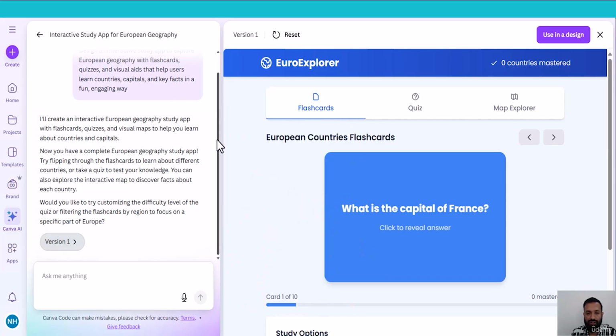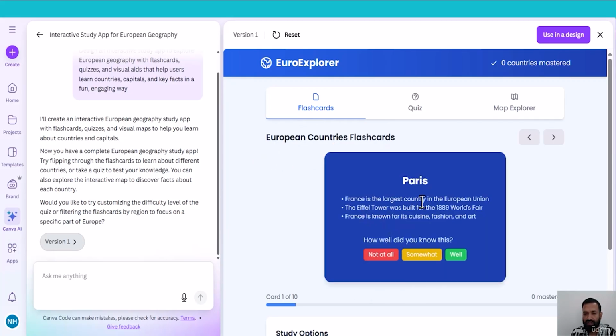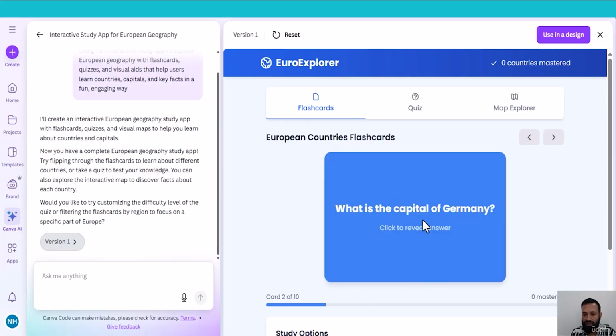I wrote a new prompt. With this prompt, Canva created a study guide which is working. For the flashcards, European countries: what is the capital of France? It is Paris, so it is working. What is the capital of Germany? I know this is Berlin. Let's click this one. Click to reveal the answer.